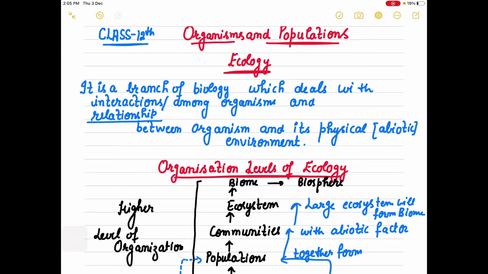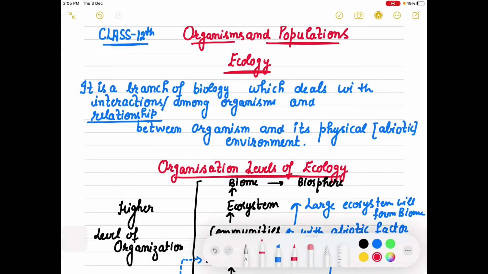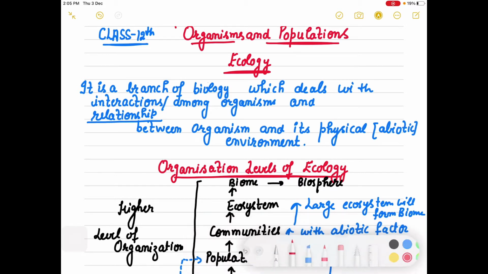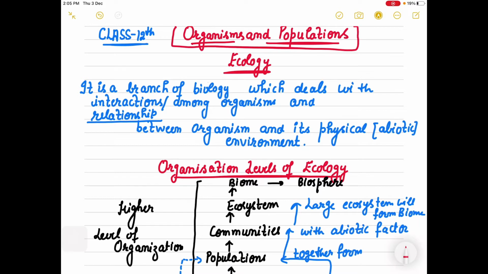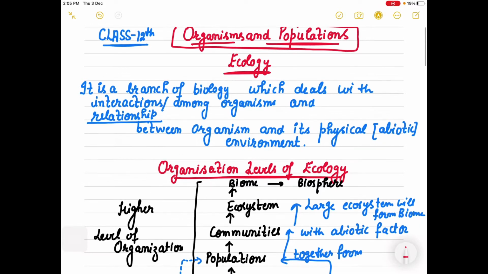And I am starting with the ecology chapter, right? That is our chapter name, Organisms and Populations. You can revise with me, you can make your notes, and we will definitely solve questions from this chapter. This chapter will help you understand organism and population in a more interesting way.